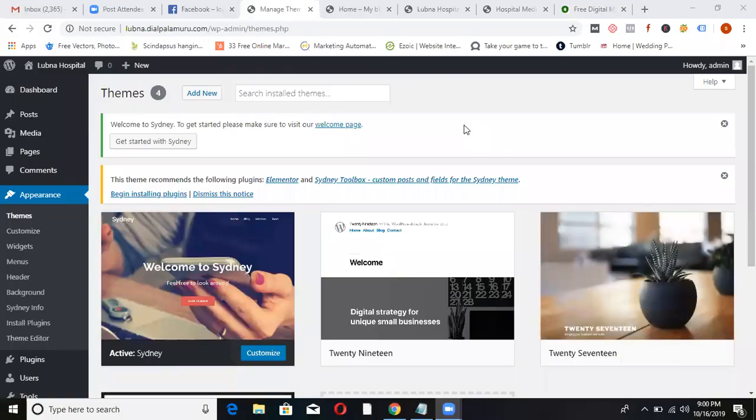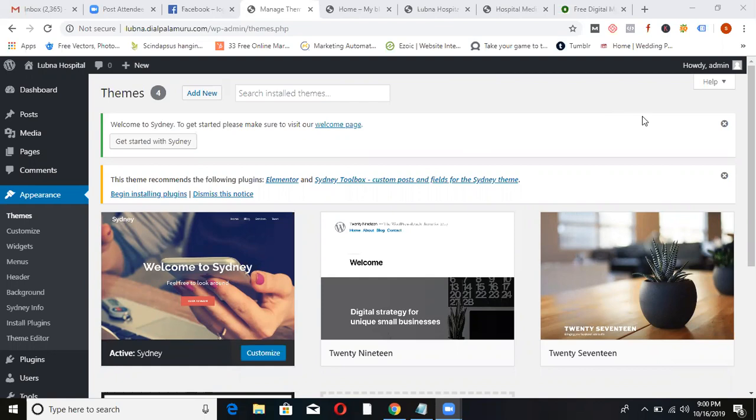So once you click on appearance and themes... Actually, I can't see the screen. I can only see this. It's a black screen. One second. It's gone now. You can see, right? Yeah, I can see now.